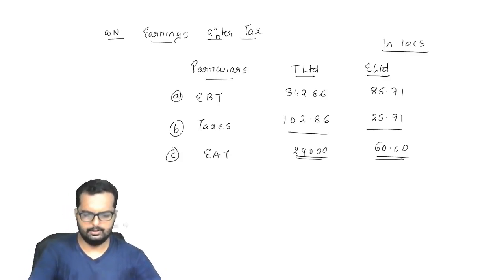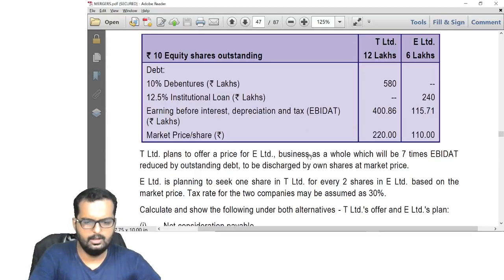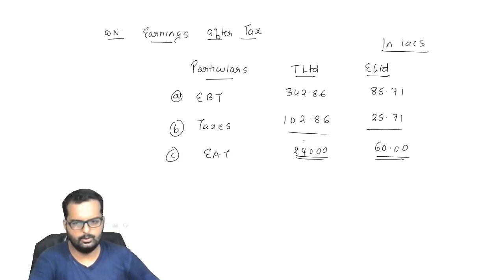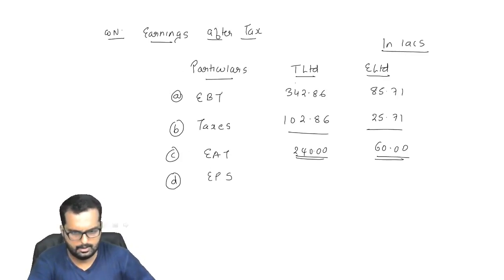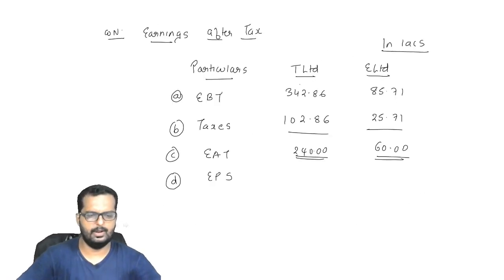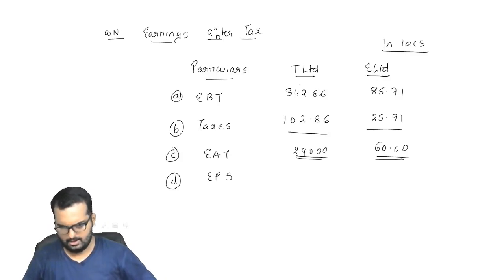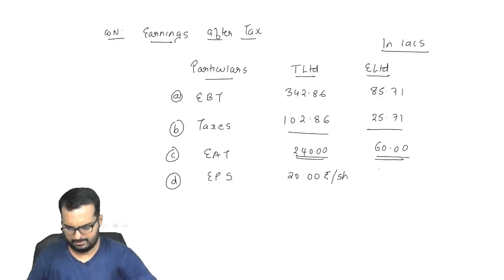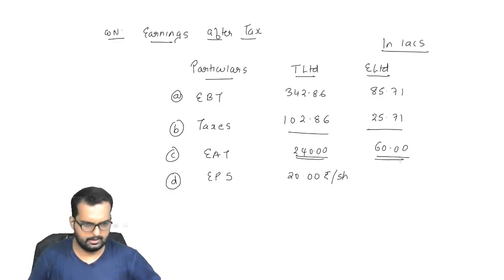I believe you are clear with this part, friends. Can I go to the next one now? Okay. Now they have given the market price also. What I can do here is, from this earnings, can I find out the EPS also? 240 lakh divided by number of shares. Number of shares is 12 lakhs. So will I get the answer as 20 rupees per share? And the second one, the answer would be 60 lakh divided by 6 lakhs. That will turn out to be how much? 10 rupees per share.